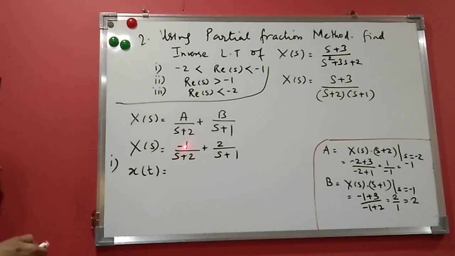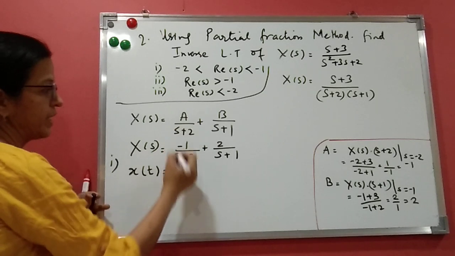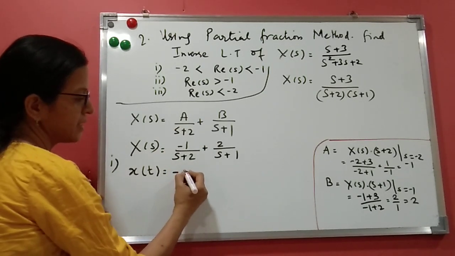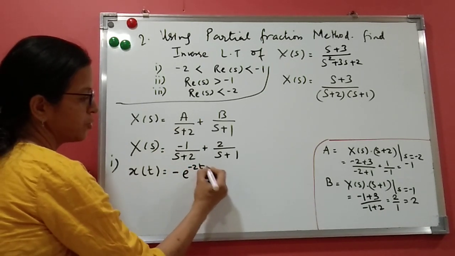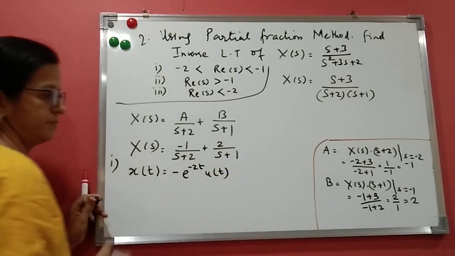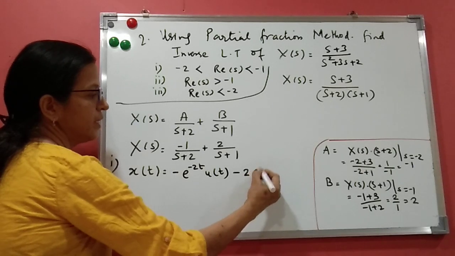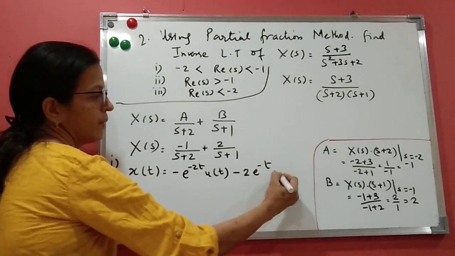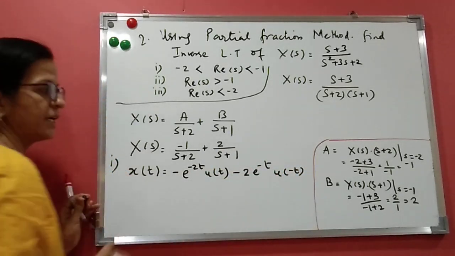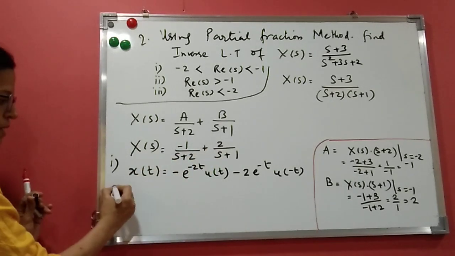When it is causal, same sign and u of t. When it is anti-causal, opposite sign and u of minus t. That we have seen in the beginning of this video. If you want, you can rewind the video and see. So this is causal: minus e raised to minus 2t u of t. This is anti-causal: change the sign to e raised to minus t, this will be the same, but u of minus t, because this is anti-causal in this case.